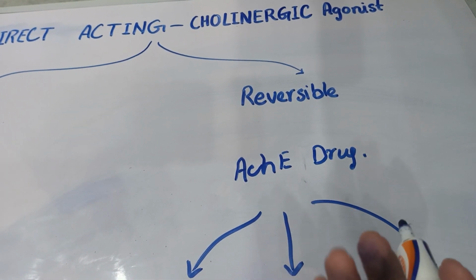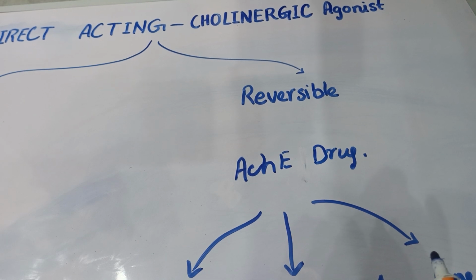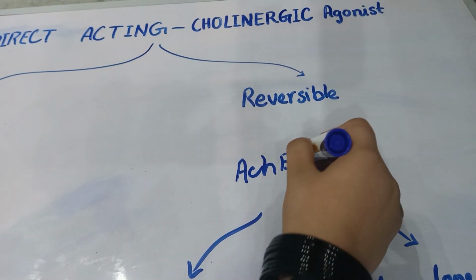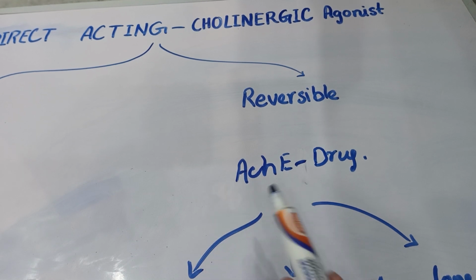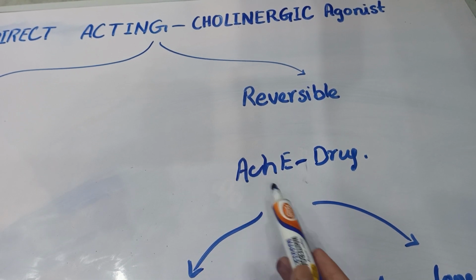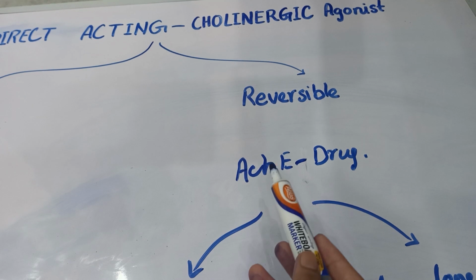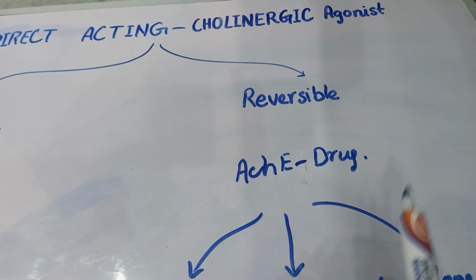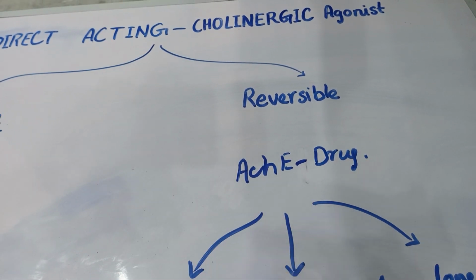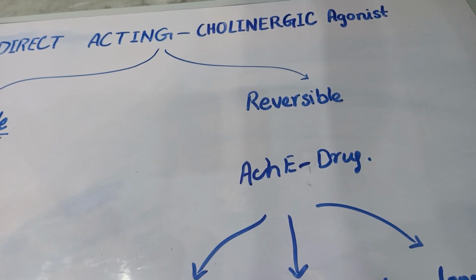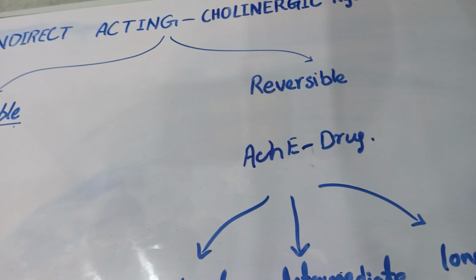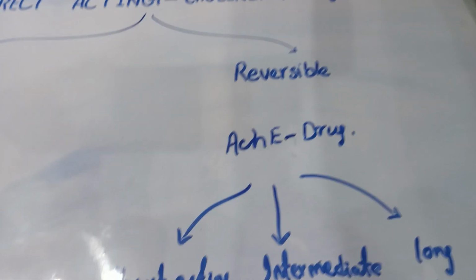You can assume it is a weak bond, and the action is the same: it stops the acetylcholinesterase from degrading our acetylcholine. So this was the major difference between the reversible and the irreversible indirect acting cholinergics.